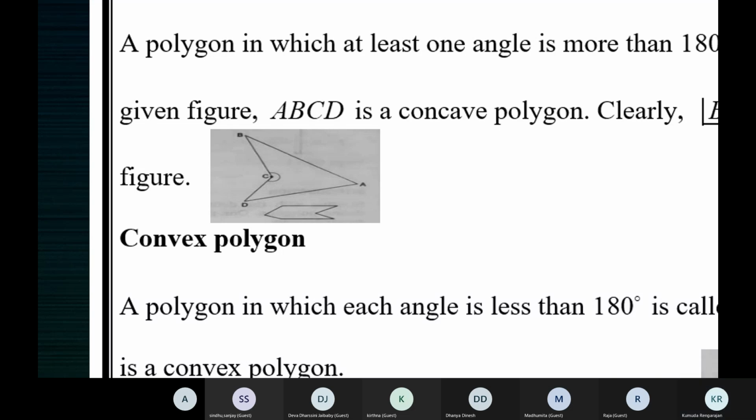Complete angle. We also have something called a zero angle. If the magnitude is 0, it's called a zero angle. So you can just write these numbers in a line.